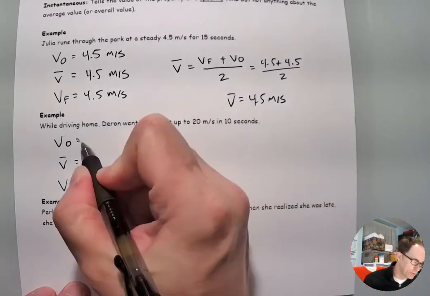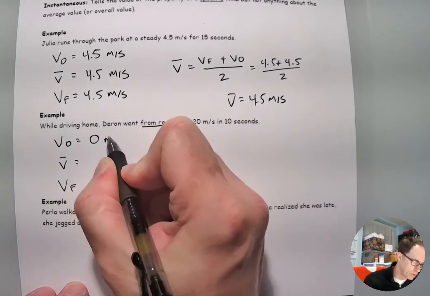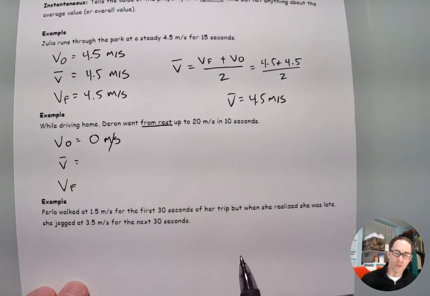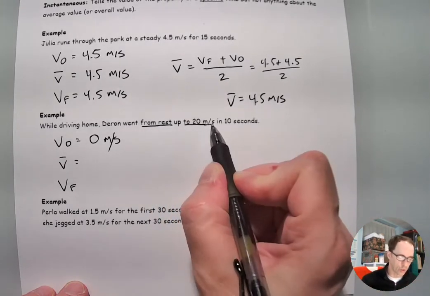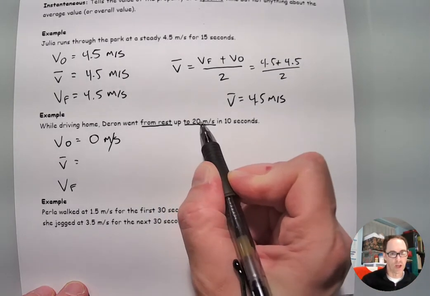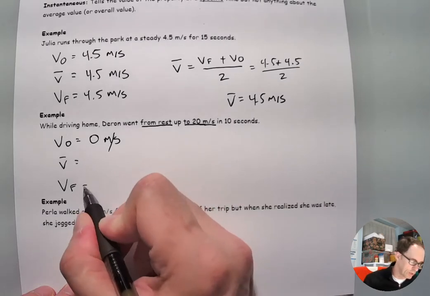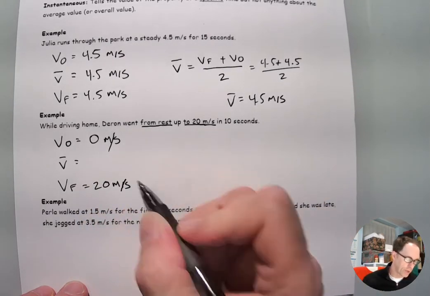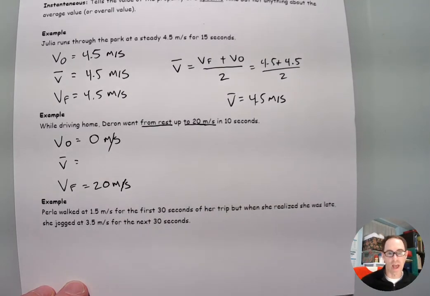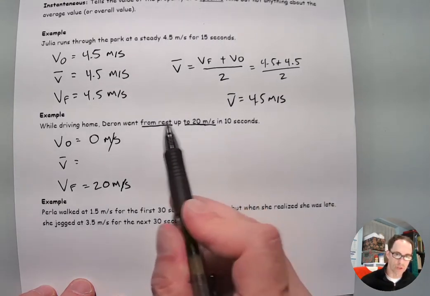So this one says from rest. That tells me that that was the initial. So he was moving at 0 meters per second in the beginning, and it said up to. That word "to" would be a context clue that this was the final velocity, or speed, I should say. So the final speed is 20 meters per second. And now the question is, what is the average speed? In this case, we can simply get the average by taking the average of these two numbers.